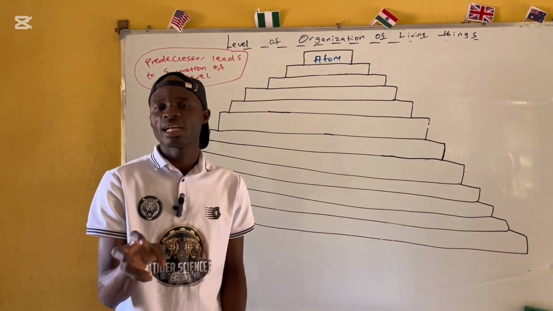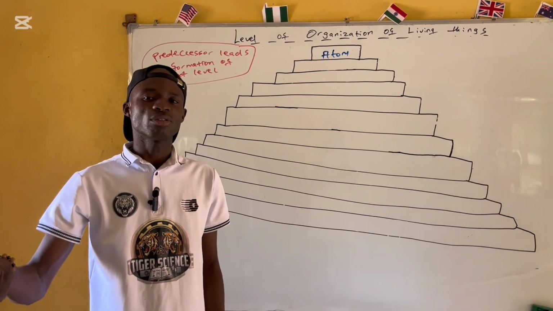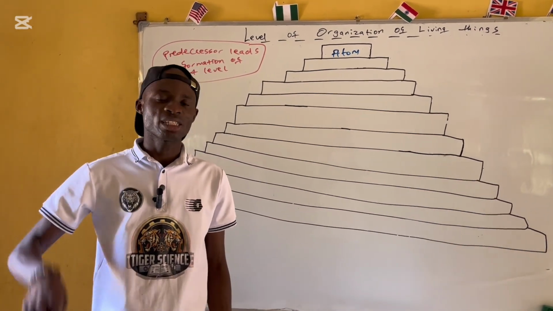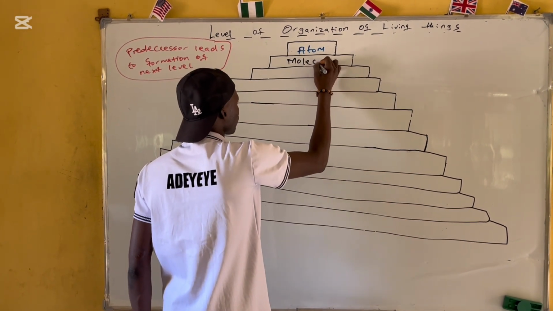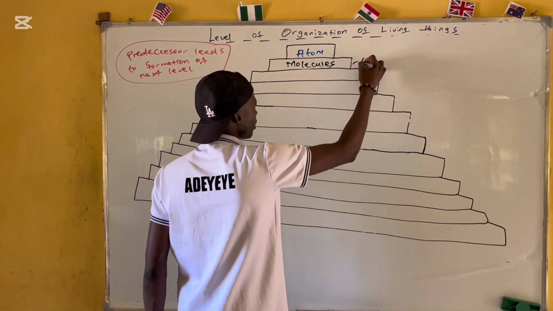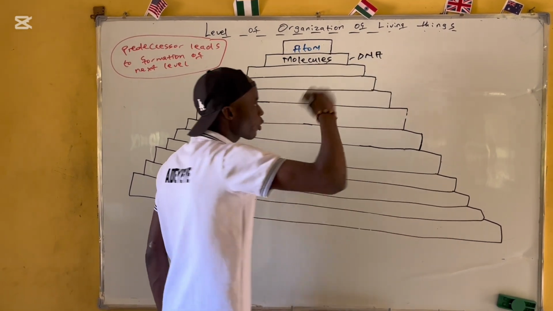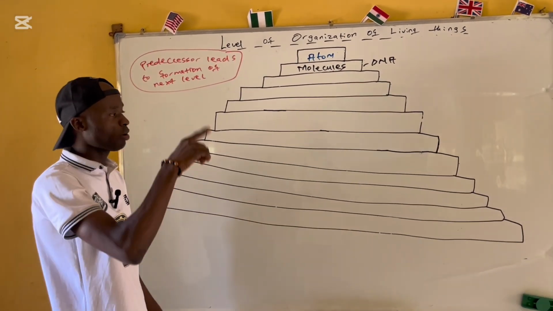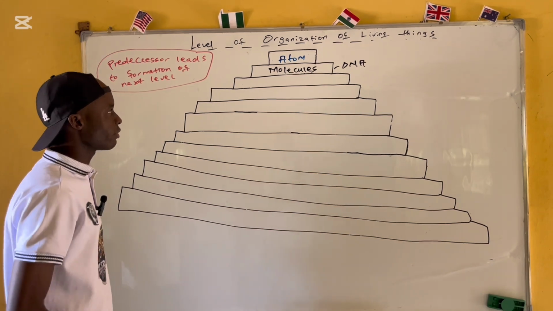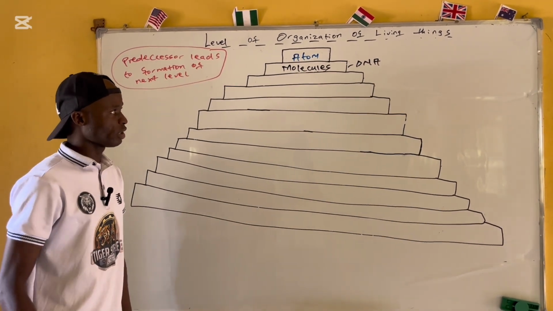When atoms come together, don't forget they will lead to the next level. The predecessor is always the formation of the next level. Atoms come together and form what we call what? Molecules. You see that? So an example of molecules I can give you now is DNA. DNA is a macromolecule to be very specific. It is inside the cell and it carries the genetic material necessary for cell division and to carry information to the next generation.